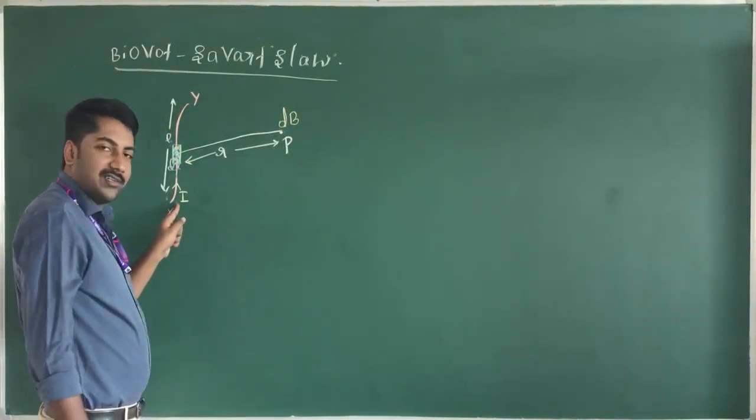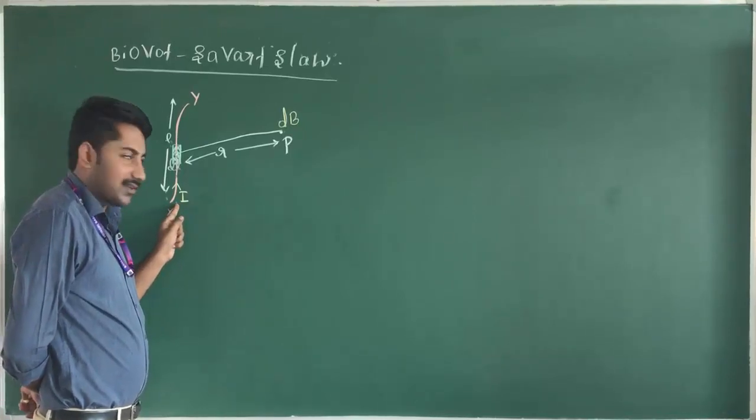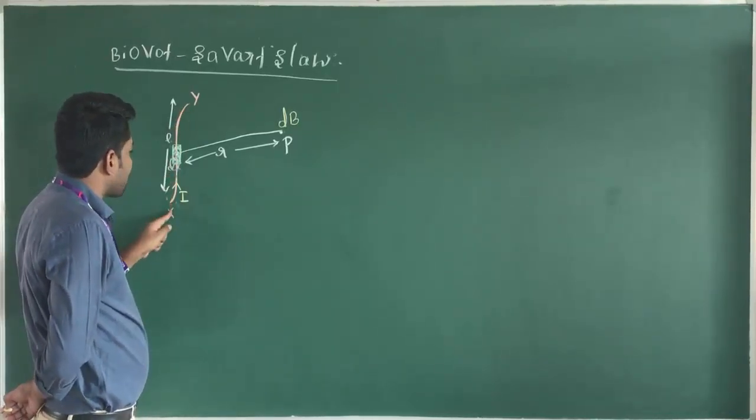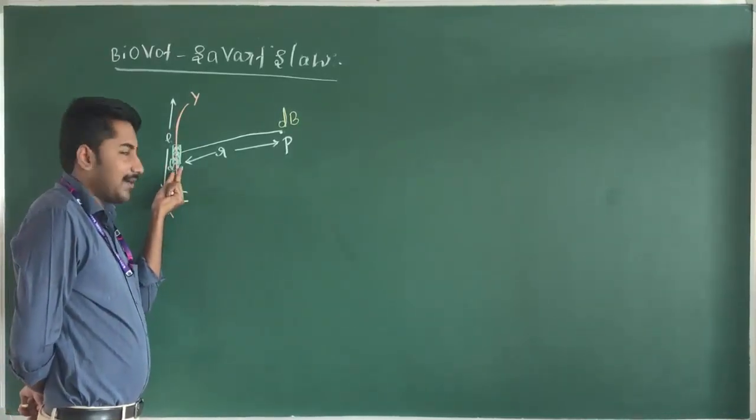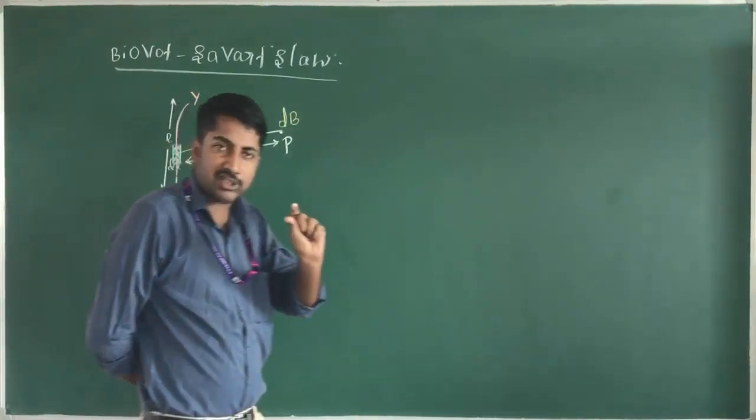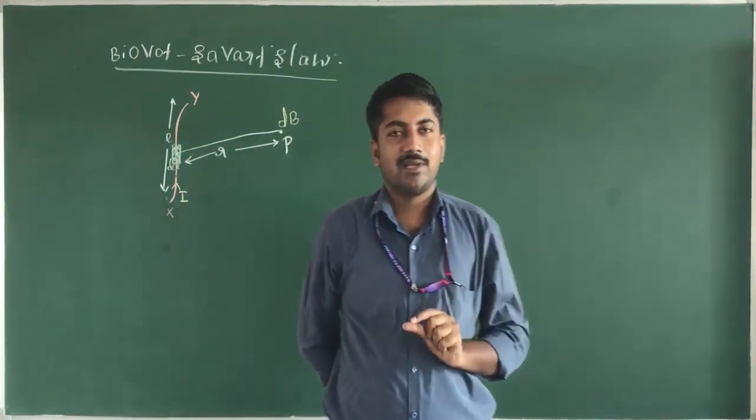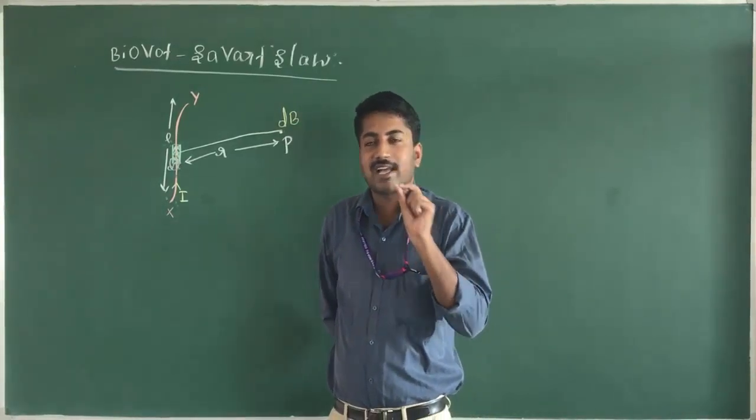XY is the current carrying wire. L is the length of this wire. dl is the current element. Current element means the smallest portion, or smallest region, of the current carrying wire.